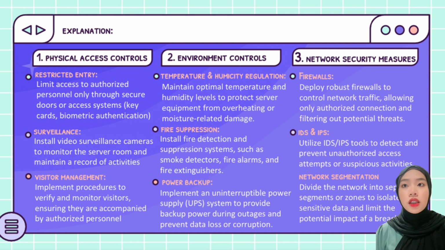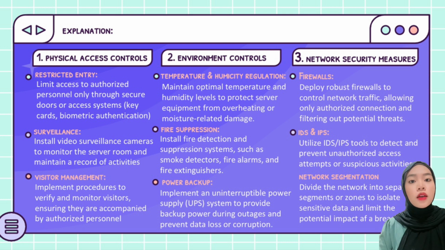For the second one is environmental controls. Temperature and humidity regulation. Maintain optimal temperature and humidity levels to protect server equipment from overheating or moisture-related damage. Next, fire suppression. Install fire detection and suppression systems such as smoke detectors, fire alarms and fire extinguishers. Next, power backup. Implement an uninterruptible power supply UPS system to provide backup power during outages and prevent data loss or corruption.